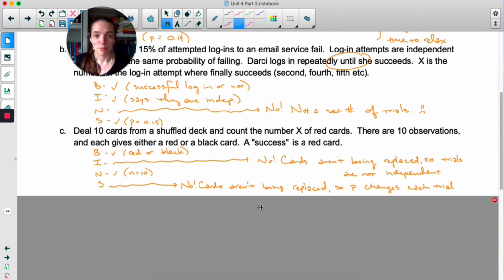For basically the same reason, each trial is not independent of the others. When I lay down that first card, the probability of the next card being red has changed, so those two events aren't independent. A way to make this binomial would be to show one card, put it back, shuffle it, then show a second card, put it back and shuffle it. Then the probabilities would all be the same. It'd be 50% that you get red each time, and each card would be independent of the others.